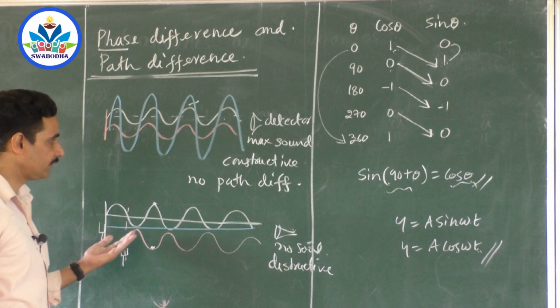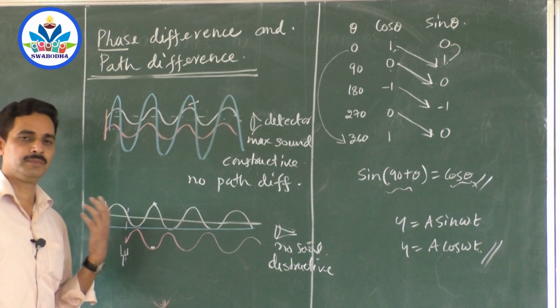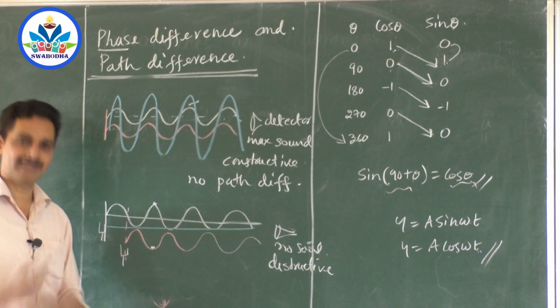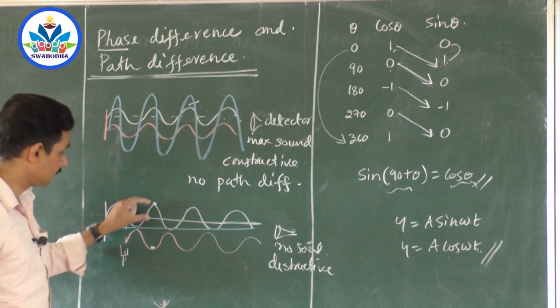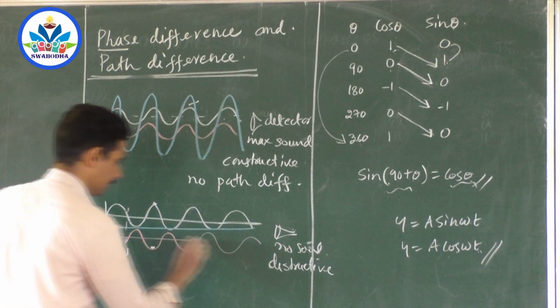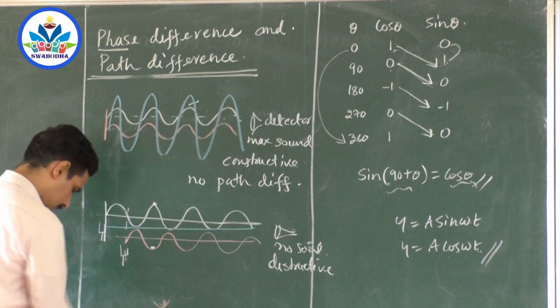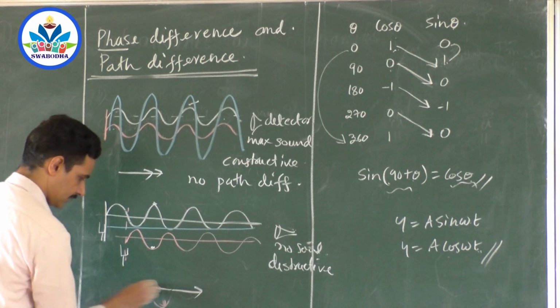So if the crest falls on trough, the waves superpose destructively and resultant amplitude is almost 0, provided the amplitude of this and amplitude of this are same. Otherwise it will not be 0, right? If the two forces are not equal, so here, for example, the forces are in the same direction. Here, the forces are in the opposite direction.